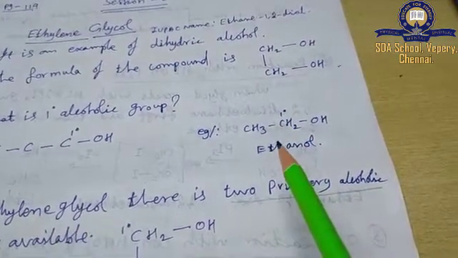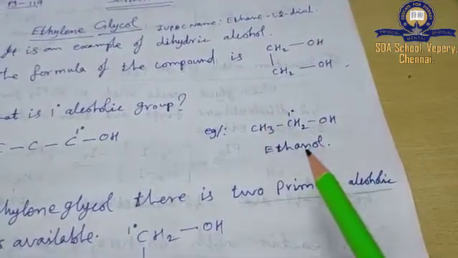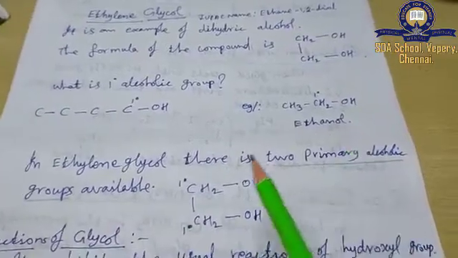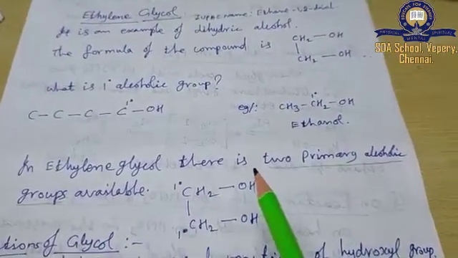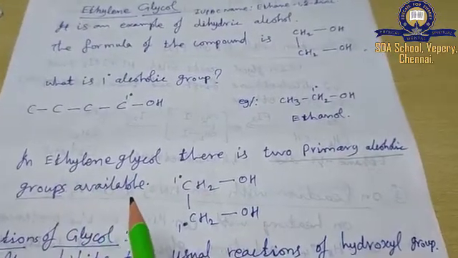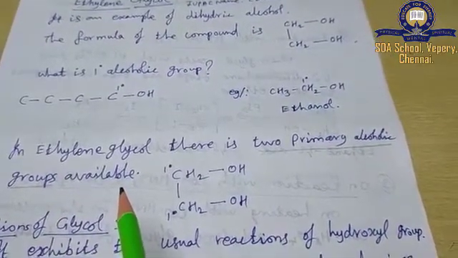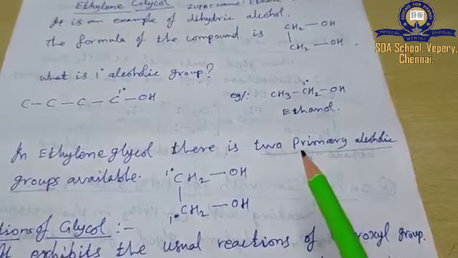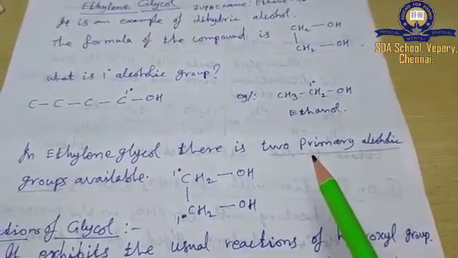So, primary alcohol, ethanol. In ethylene glycol, there are two primary alcoholic groups available. That means you have to take care, this may be asked in choose the best answer.